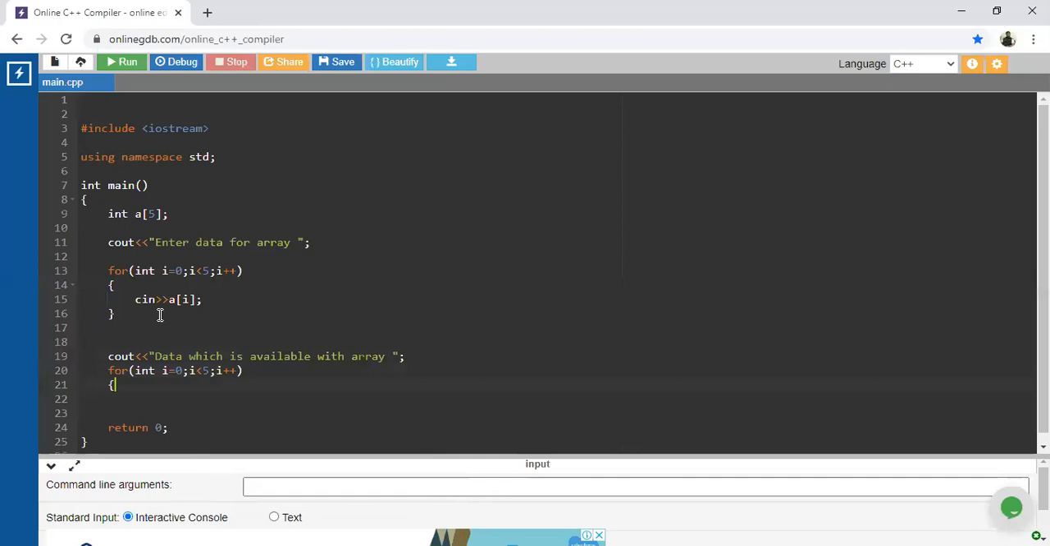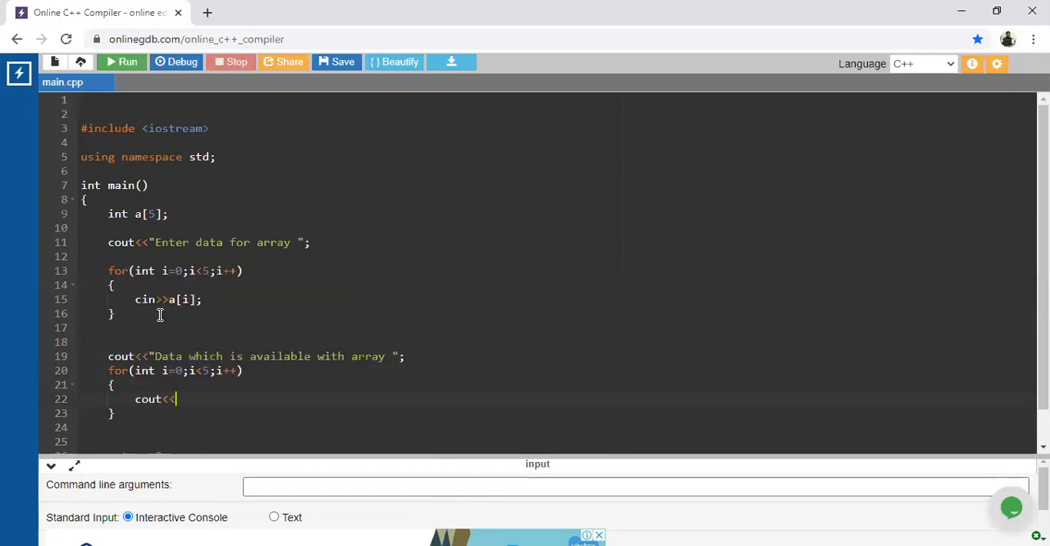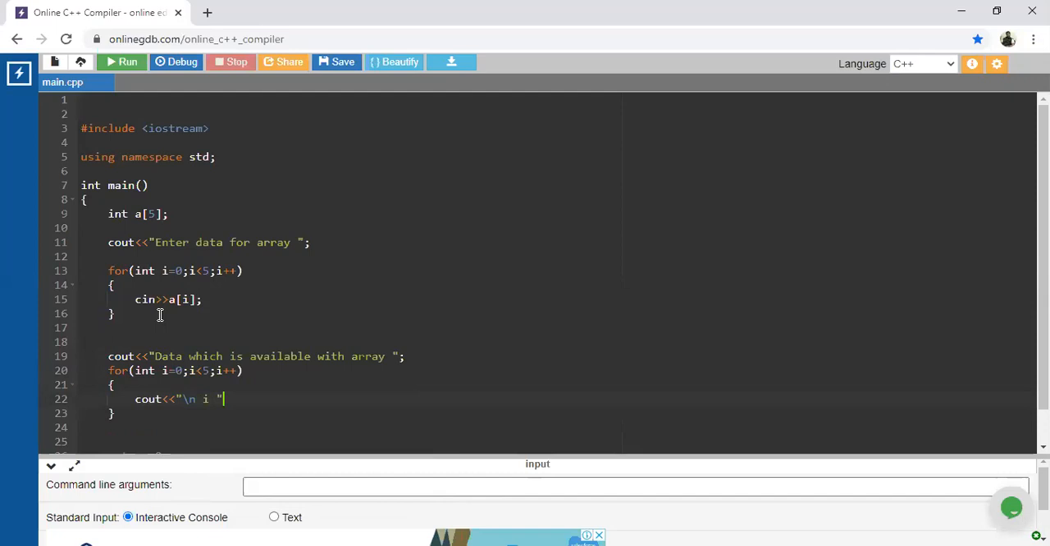So again, which function are we using? Either cout or cin to display the data. For that particular purpose, we are using cout. And how are we going to display that data? Okay, first of all, I will show you the index. From which variable will we get that index? By using I. So I is related with the index. So I and the data.